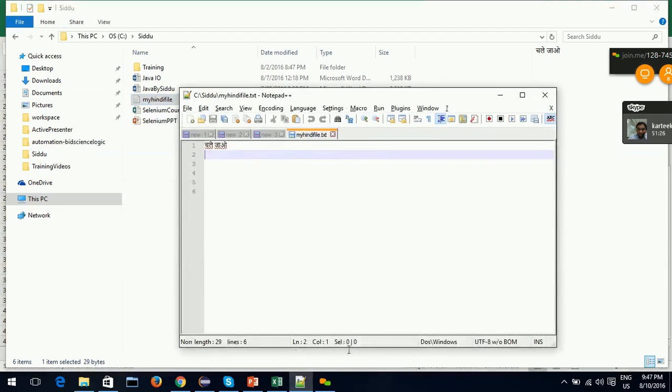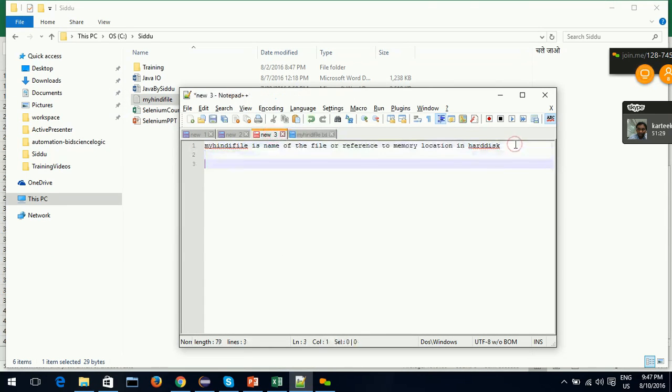So while storing, encoding takes place. Files are first encoded and then stored on the hard disk.